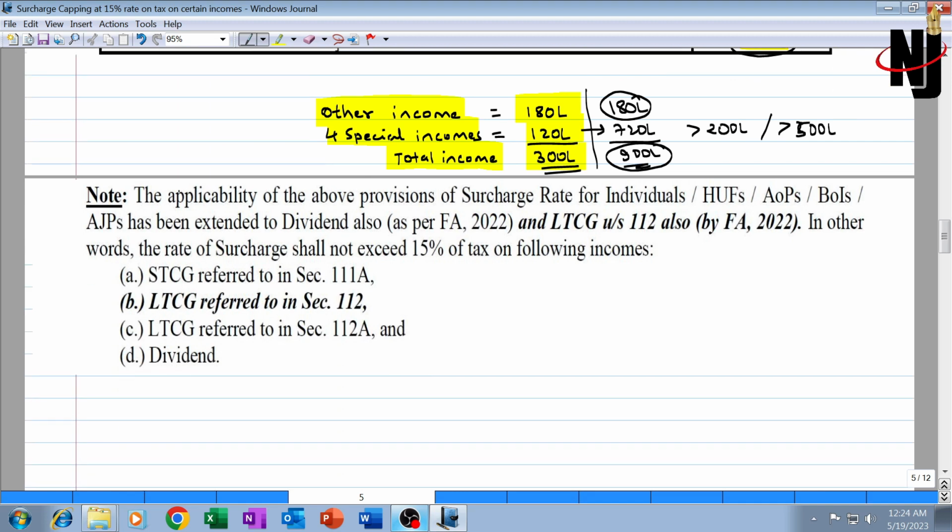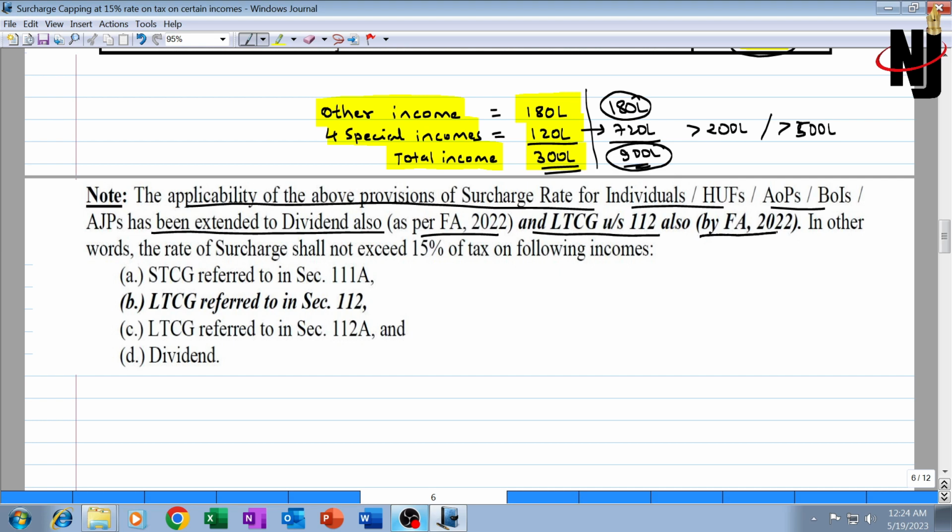So as we discussed, the applicability of the above provisions for individual, HUF, AOP, BOI has been extended to dividend also by Finance Act 22 from AY 23-24, and LTCG under section 112 also by Finance Act 22. Dividend was already announced in the budget.